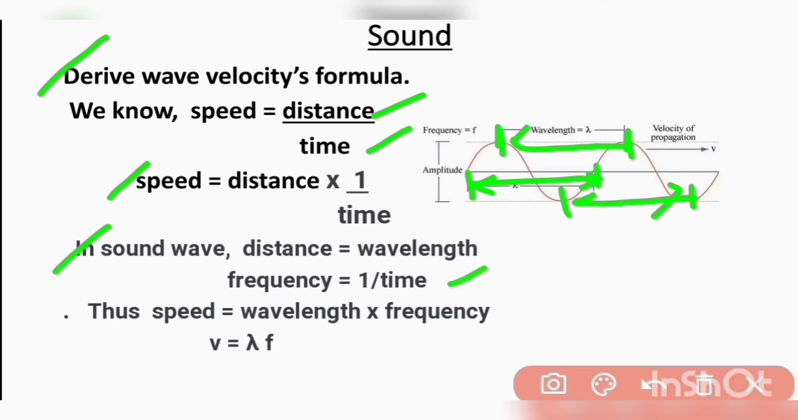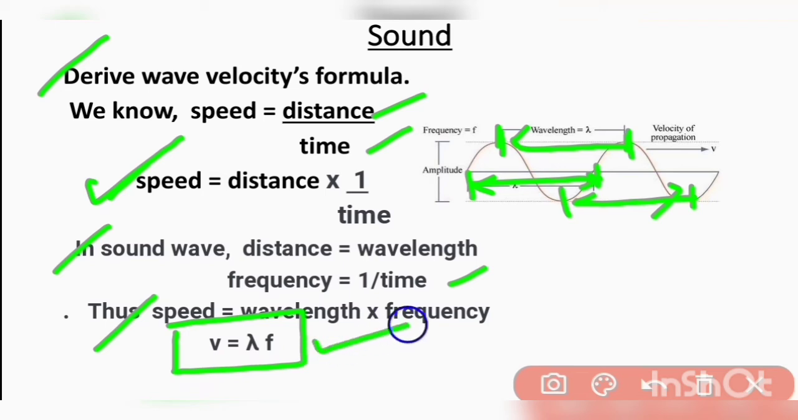And frequency is 1 upon time. Thus we put the value of distance and frequency in this formula. We get speed equal to wavelength into frequency. So we write speed as V, wavelength as lambda and frequency as f. So we get this relation: V equals lambda into f, which is wavelength into frequency.